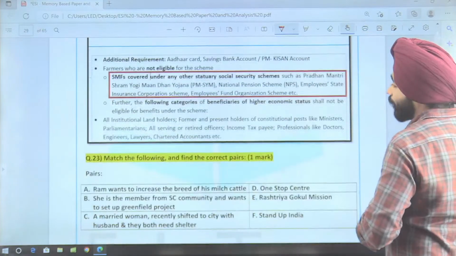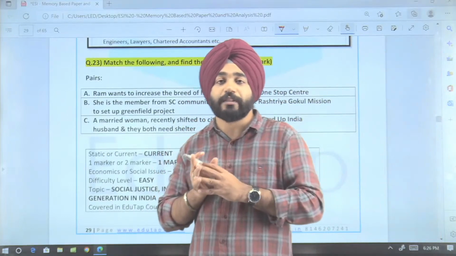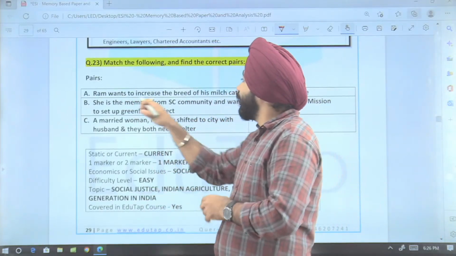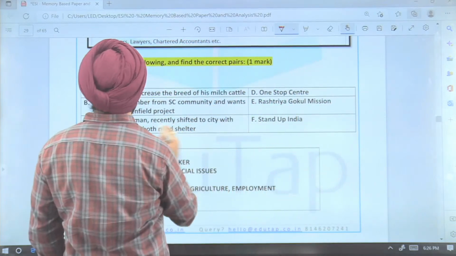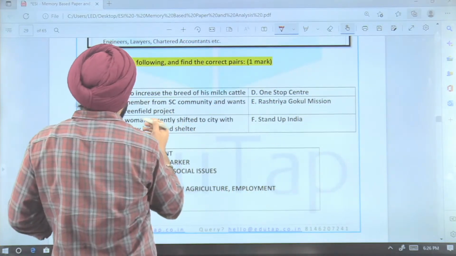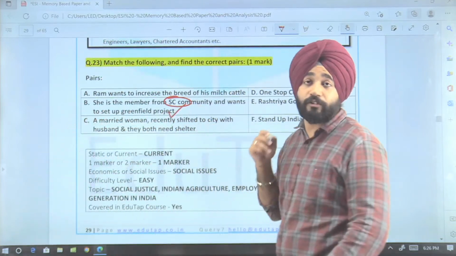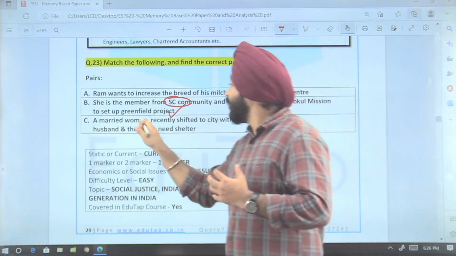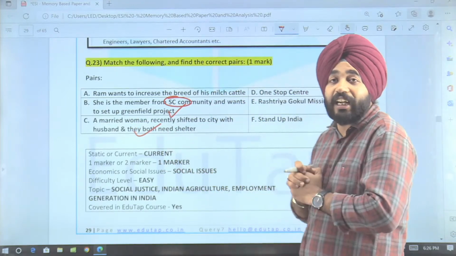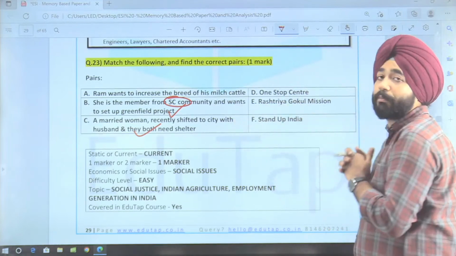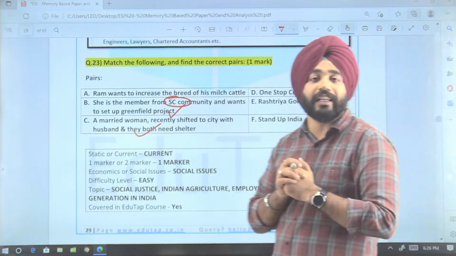Now guys, coming to the next question. A match the following question has been asked on the schemes, again in the form of a case study. Ram wants to increase the birth of his milk cattle. A lady who is a member of the SC community wants to set up a greenfield project. Then a married woman who has shifted to the city with her husband, and they both need shelter. So these were the 3 statements, and along with them they have asked to match them with the specific scheme.